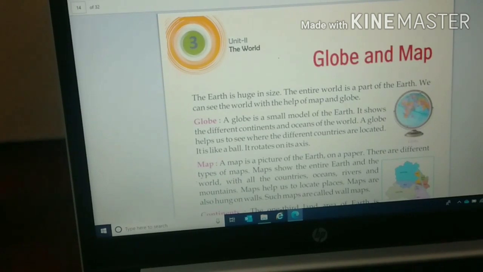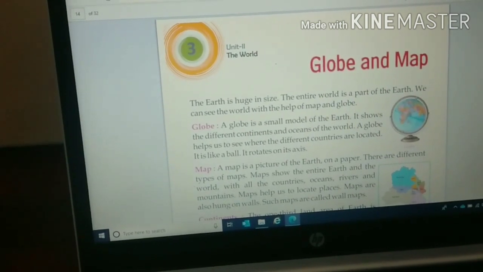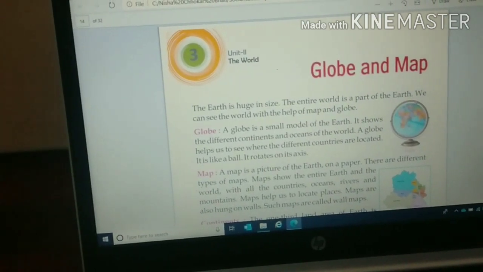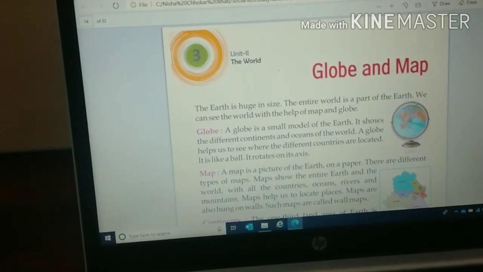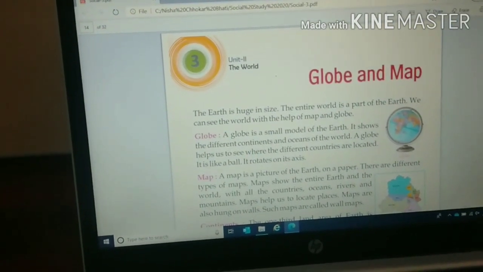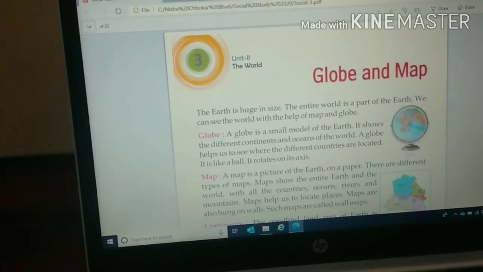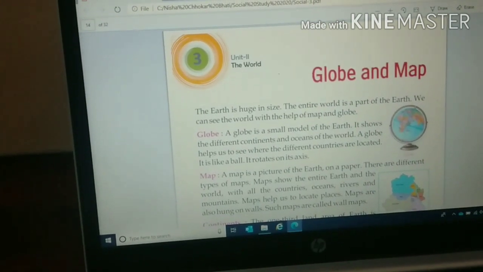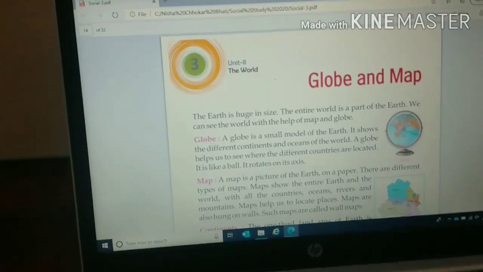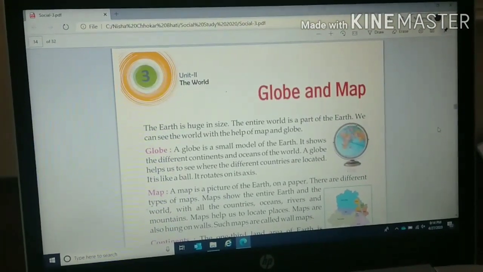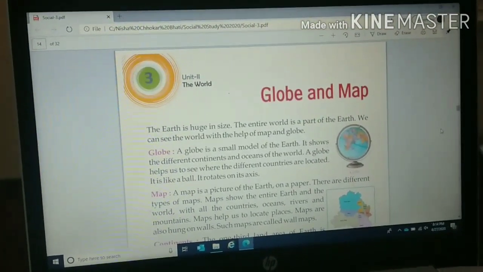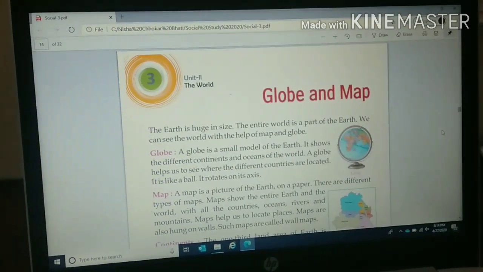Now I will tell you what is a globe. A globe is a small model of the earth. It shows the different continents and oceans of the world. A globe helps us to see where the different countries are located. It is like a ball. It rotates on its axis. Now children, I hope the globe is clear to you. What is a globe? A globe is a small model of the earth.